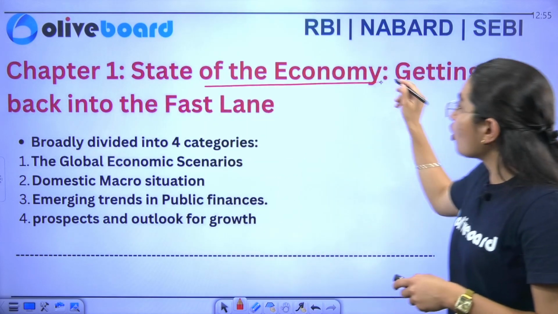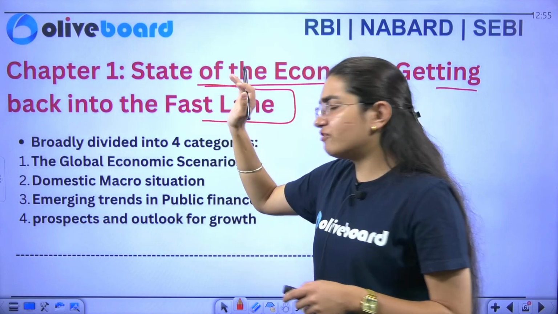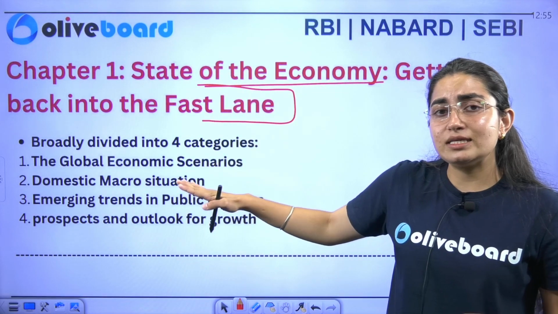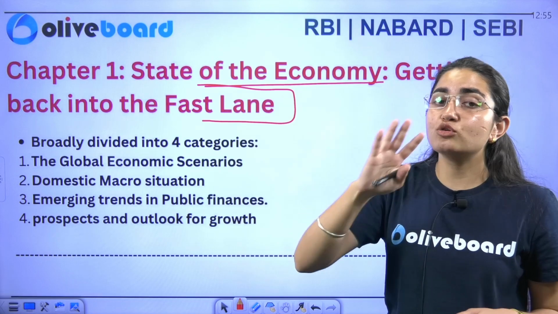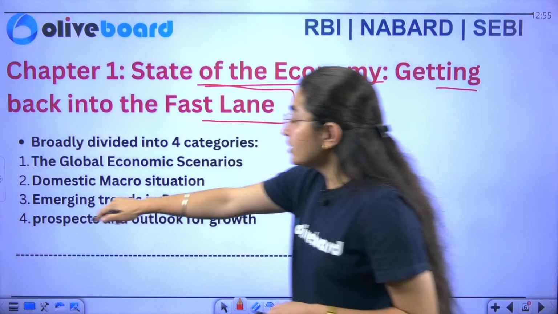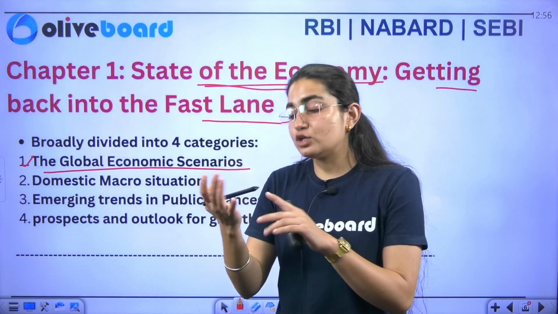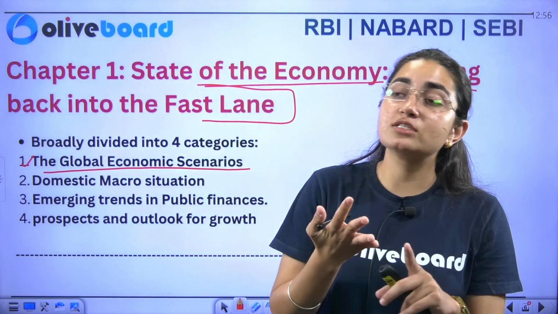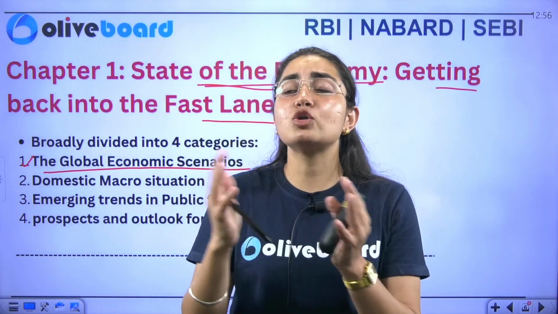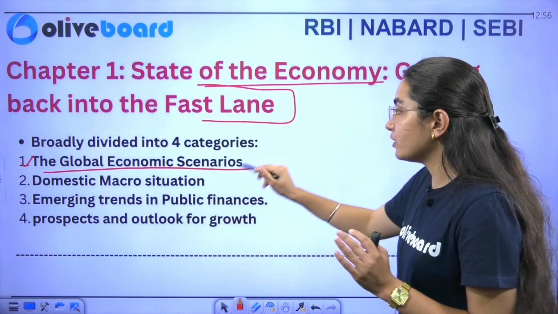Right. Coming on to the first chapter, the state of the economy getting back into the fast lane. If I broadly talk about this particular chapter, it is broadly categorized into four things. First is the global economic scenario. We'll talk about the growth here, we'll talk about inflation here, and we'll talk about what the global scenarios have been. So we'll discuss all these things in this particular topic.